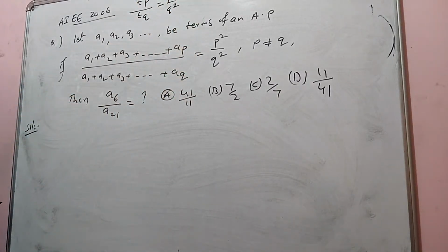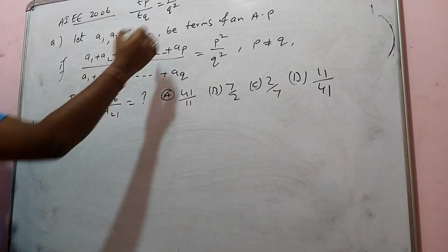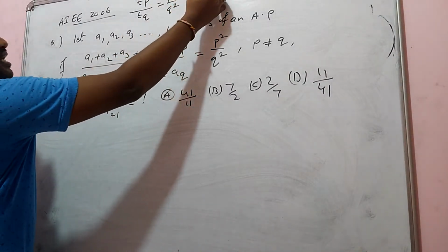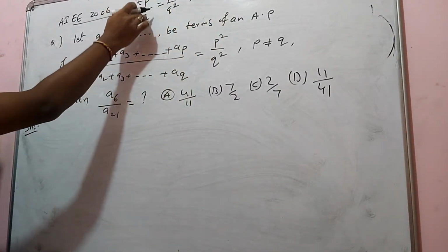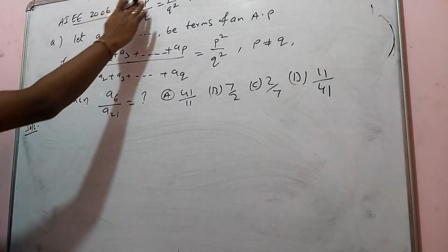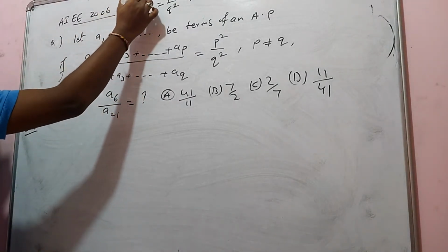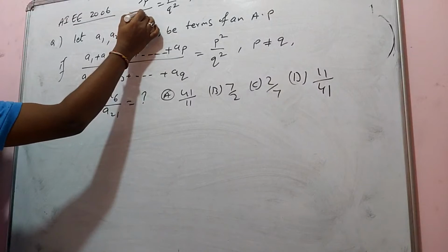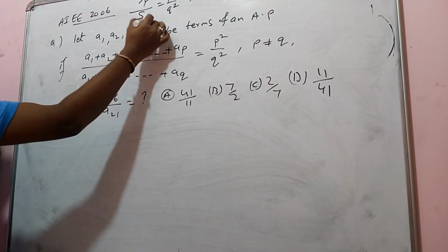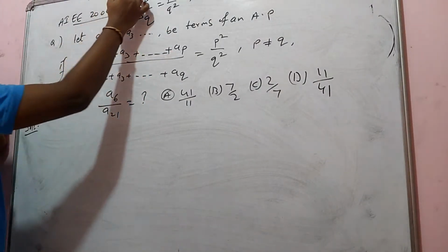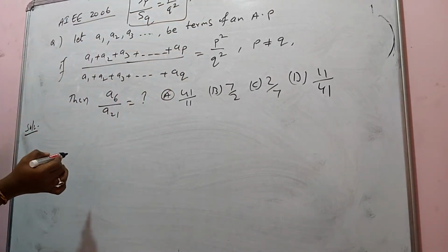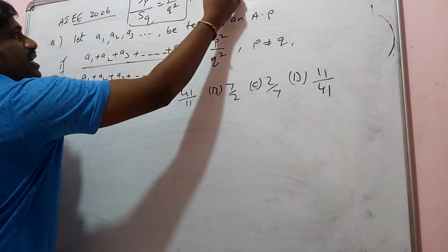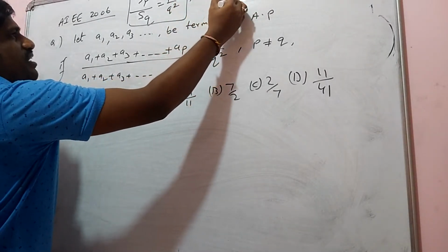Look here, you need to understand the meaning. Then it is asking for the ratio of Tp by Tq. Sorry, Sp by Sq. They have given Sp by Sq is p square by q square. Actually, you need to understand the question. Then it is asking to find T6 by T21, how much is it?